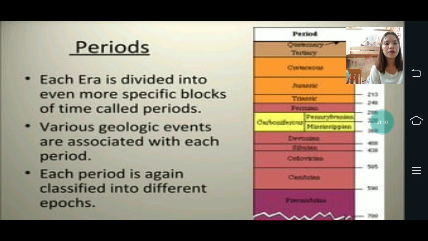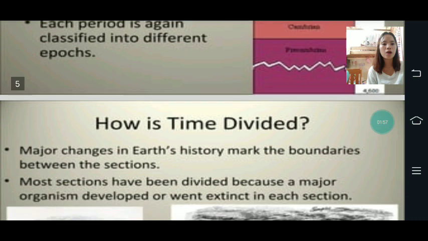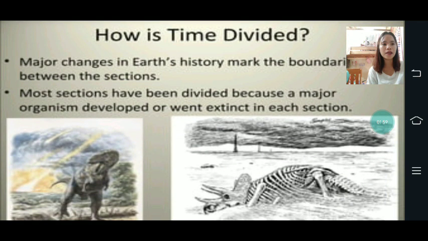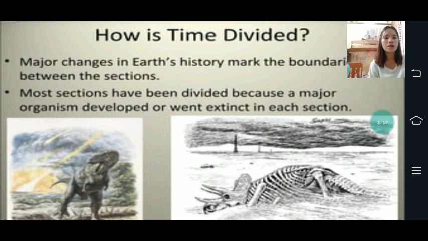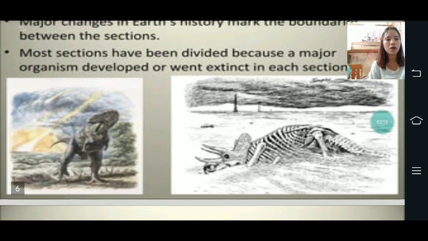Then the periods: each era is divided into even more specific blocks of time called periods. Then various geological events are associated with each period. Then each period is again classified into different epochs. And how is time divided? So the major changes in Earth's history mark the boundaries between sections. Most sections have been divided because a major organism developed or went extinct in each section.